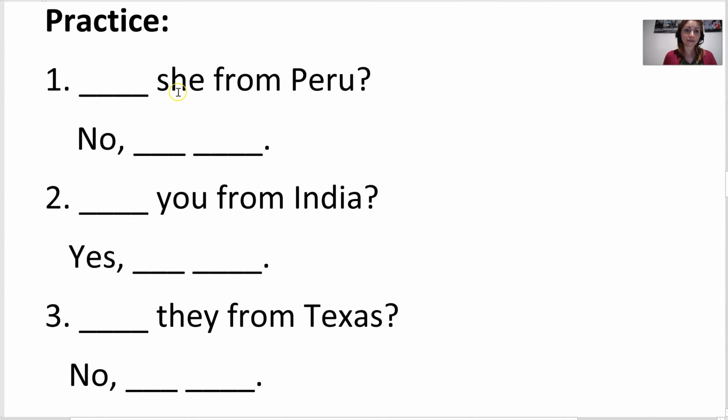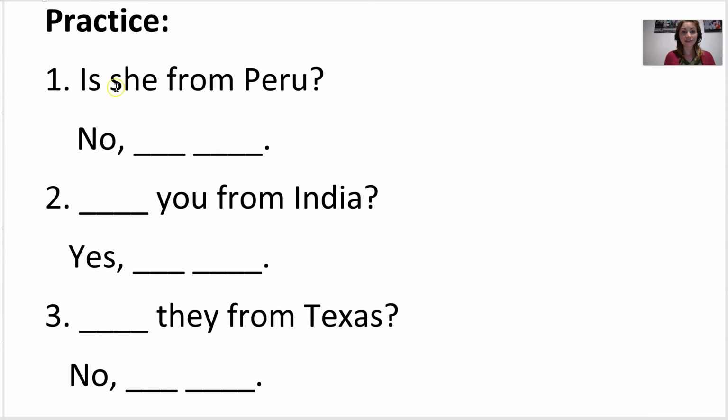Number one, we have she. Is she from Peru? The answer, no, she isn't, because it's the negative. They told us no.